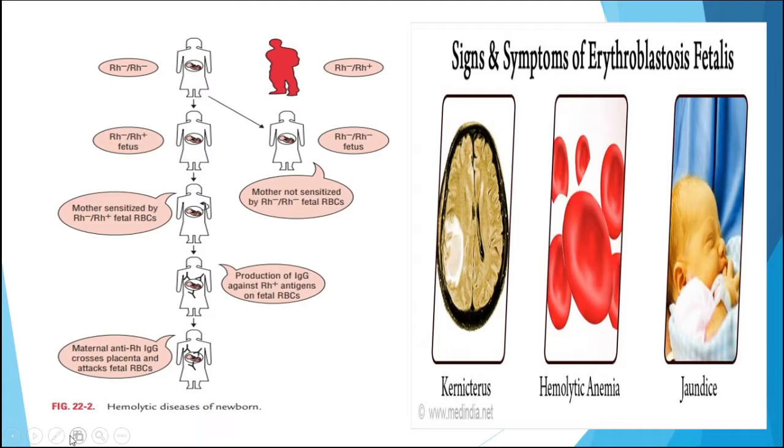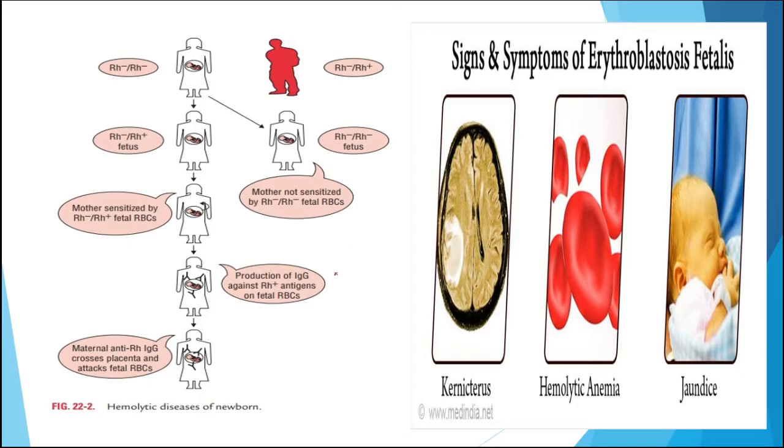Erythroblastosis fetalis is a type of disorder present in a child in which the mother is Rh negative, whereas the father is Rh positive. During the first pregnancy, the Rh factor of the fetus may mix with the mother's blood, so that the maternal blood will start making antibodies against that Rh factor.